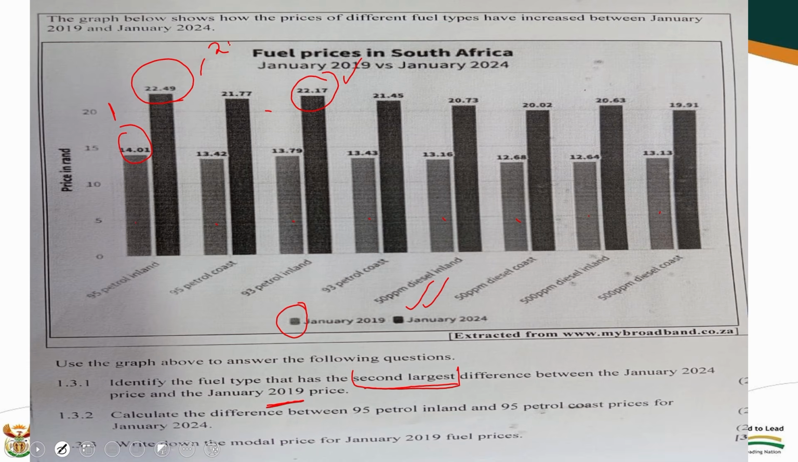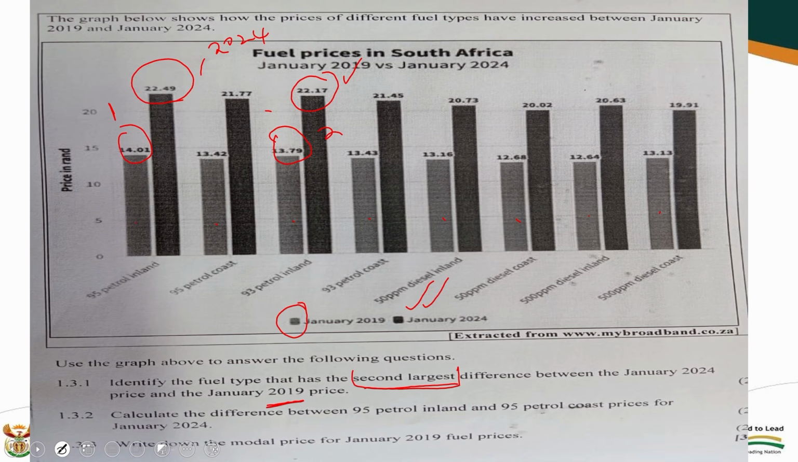This one is 2024, and this one is 2019. Now look at this. This is the biggest one, 1401. Which one is for 1379? This is the second one. Now it's also the petrol inland. Now you can see all the second ones from both 2024 and 2019 are in the same bar. So it is 1379. The difference between the January 2024 prices and the January 2019.